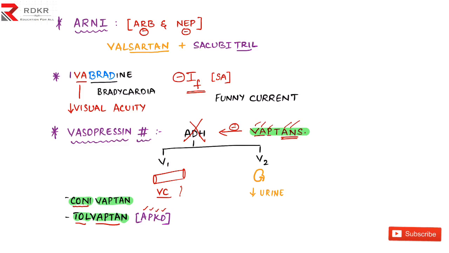Then the doctor came with a new group of drugs, Vaptans, that is vasopressin antagonists. So these Vaptans blocked the vasopressin, and it cannot act on V1 and V2, and hence there was vasodilation and also increased urine output. There are two names of drugs, that is conivaptan and tolvaptan. Recently tolvaptan has been approved to treat the autosomal dominant disease, that is autosomal dominant polycystic kidney disease.